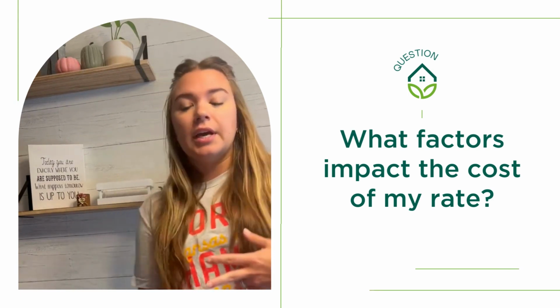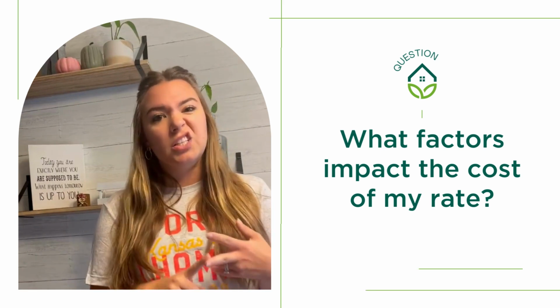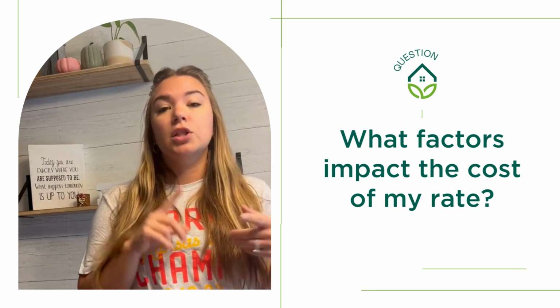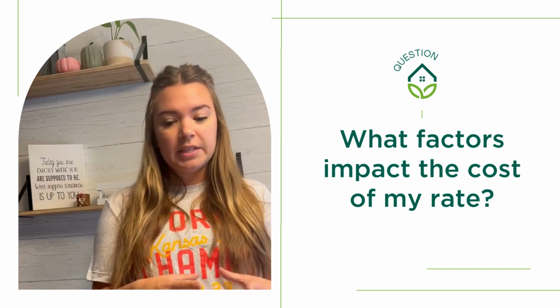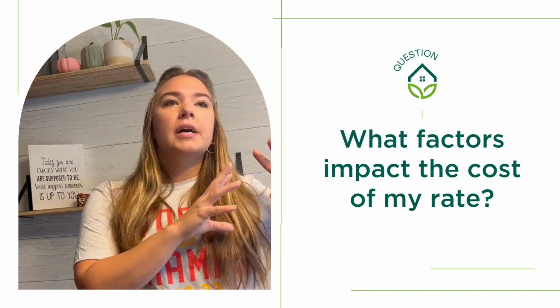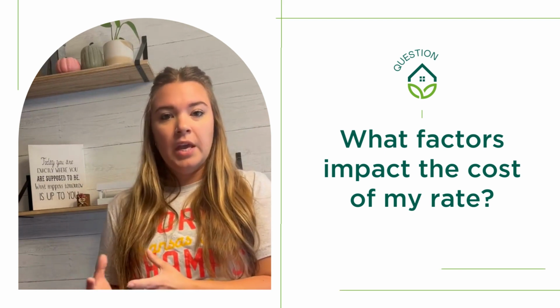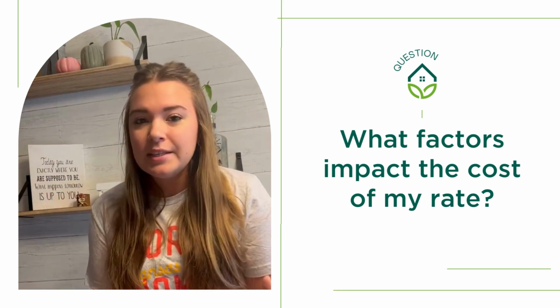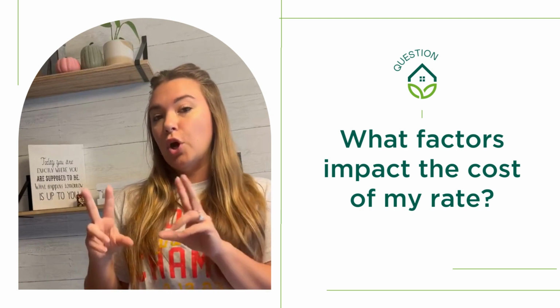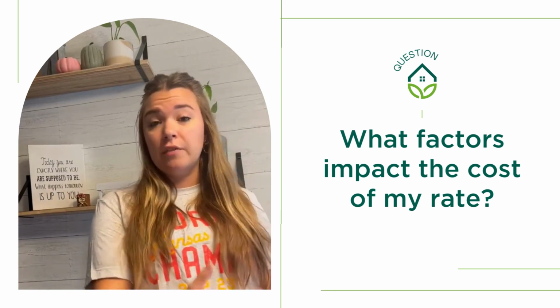The other thing that we look at is your loan amount and LTV. LTV is a loan to value ratio. It basically looks at how much your loan amount is versus how much the property is appraised for. Another way to explain this is how much of the property do you own versus how much do you have in your mortgage.